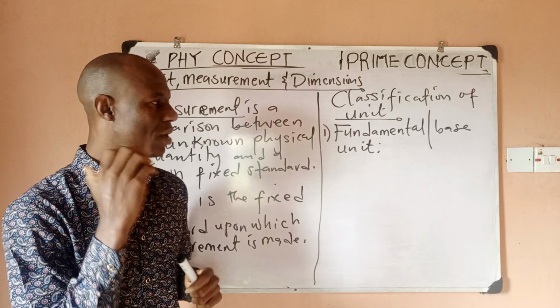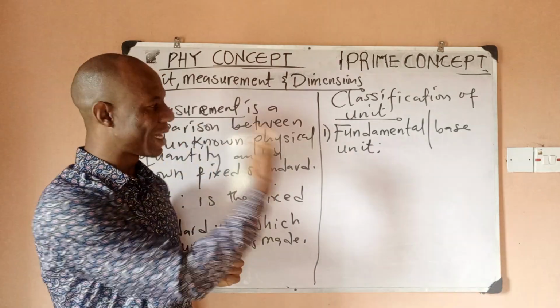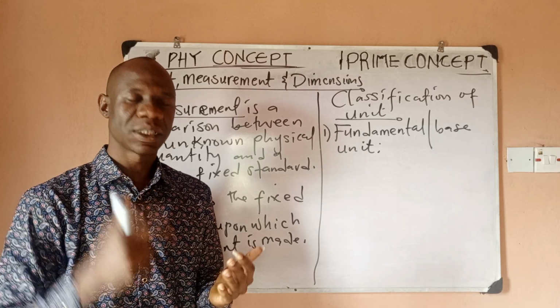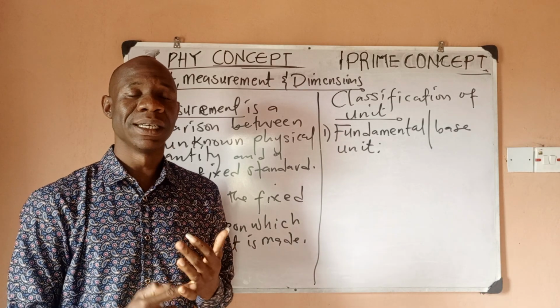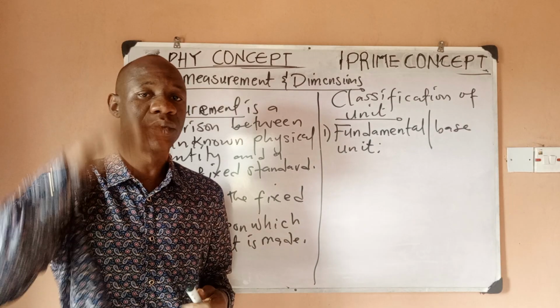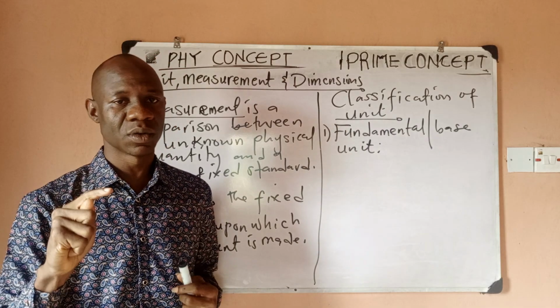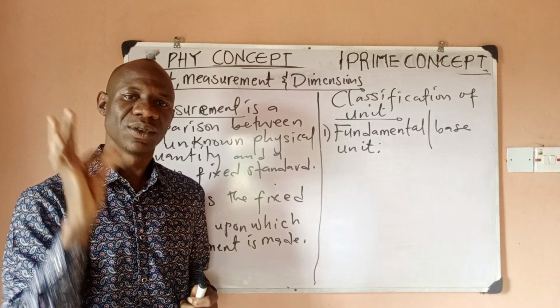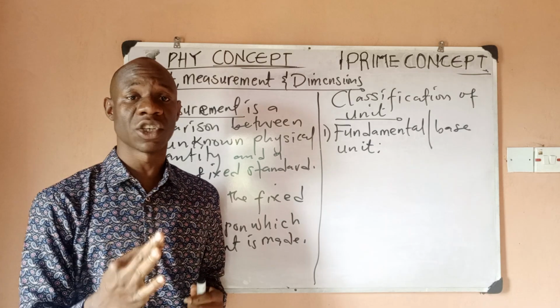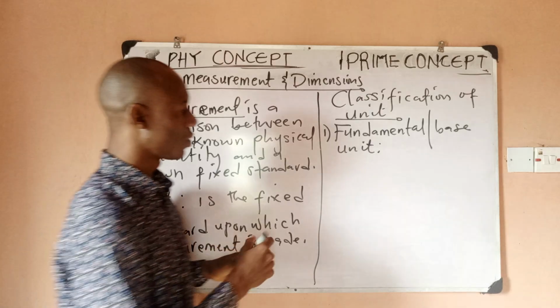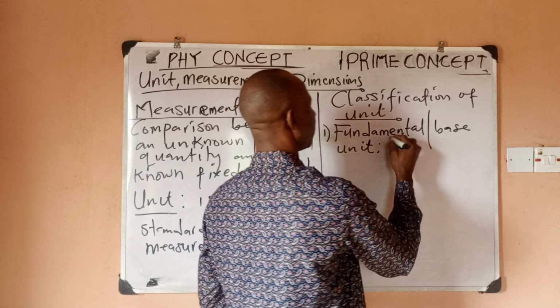Base units. What are fundamental units? We'll quickly explain it, then we mention number two. What are fundamental units? Fundamental units are units that form the foundation upon which other units are built. That is fundamental. They are units that form the foundation upon which other units are what? Built.